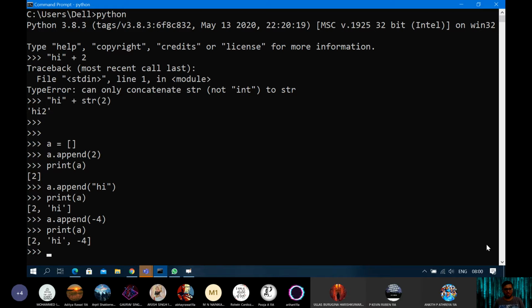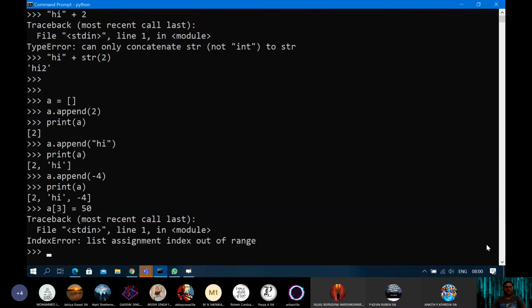Now what you can do is try creating a third index using this. Let's say I give 50. List assignment index out of range. It is telling me that the index position that you have given is out of range in the list. That means that index position is not existing.